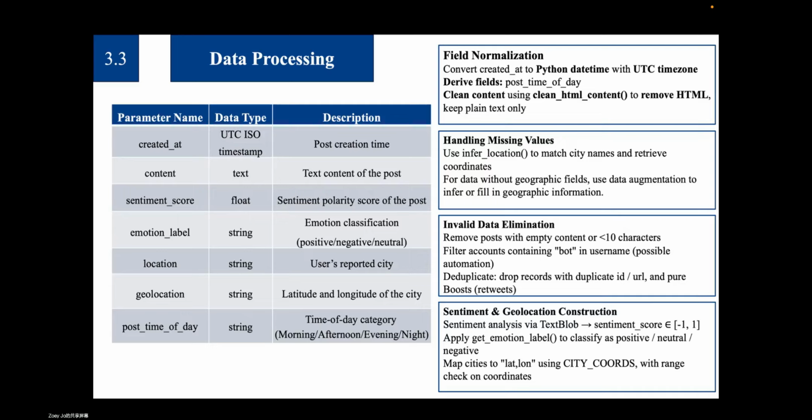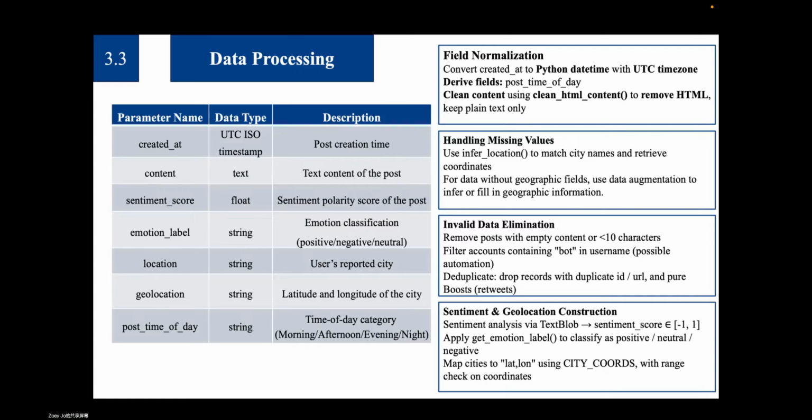Besides, we handle missing values like geolocation through data augmentation to fill in the information. For invalid data elimination, we remove posts with empty content or fewer than 10 characters. At the same time, we filter out posts created automatically by bots to purify the data.